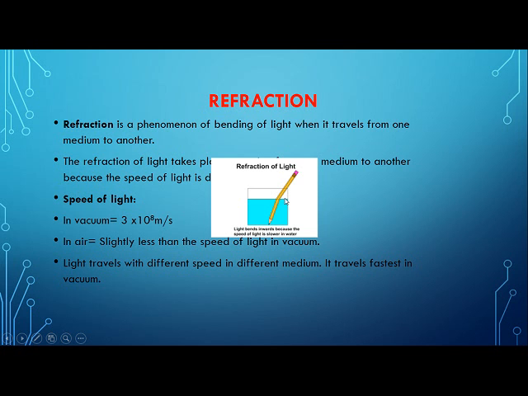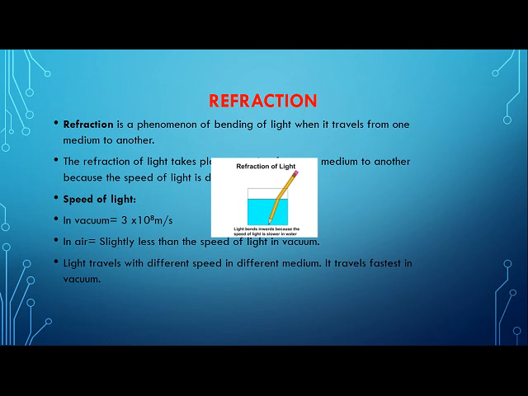And children, when it happens, the light bends. When light travels from a rarer medium to a denser medium, it will bend towards the normal. You remember in my first video, I taught you about the laws of reflection of light.